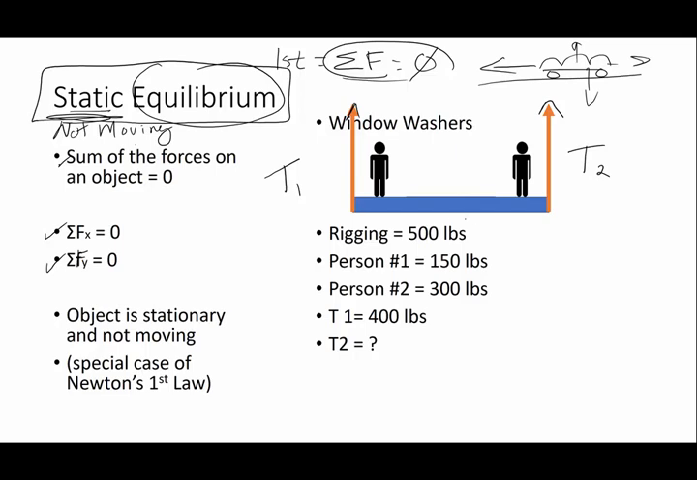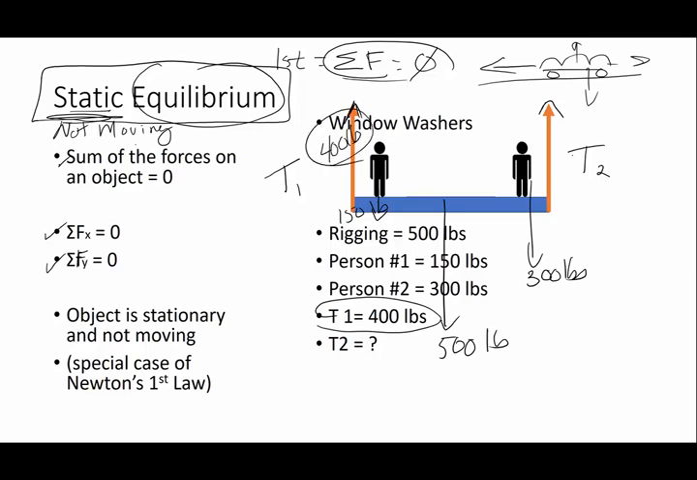The rigging itself weighs 500 pounds. The person on the left weighs 150 pounds. And the person on the right is a little bit larger and weighs 300 pounds. Now, if I say that the tension in rope 1 is 400 pounds upward, what's going to be the tension in rope 2?